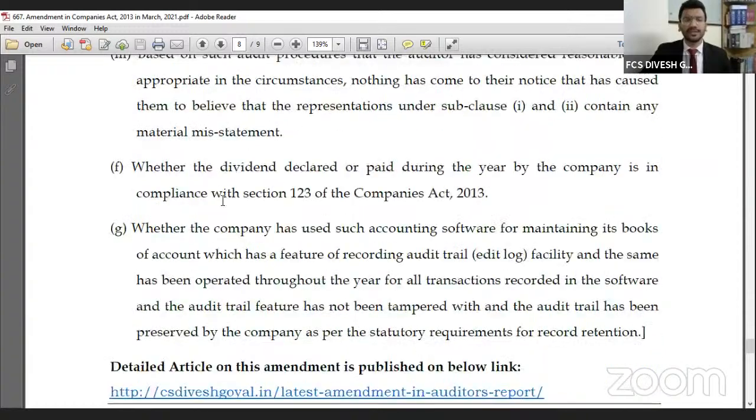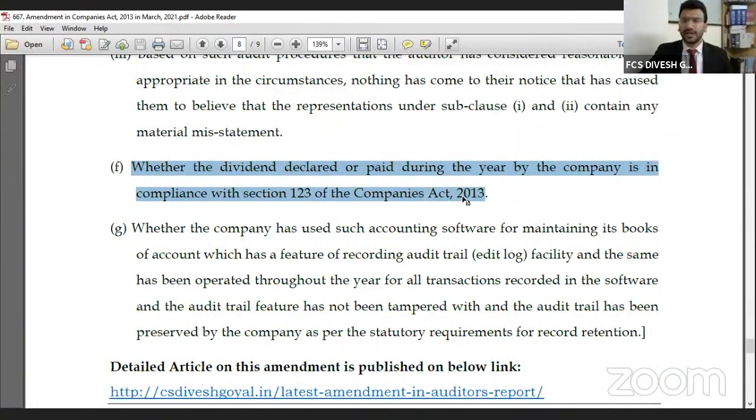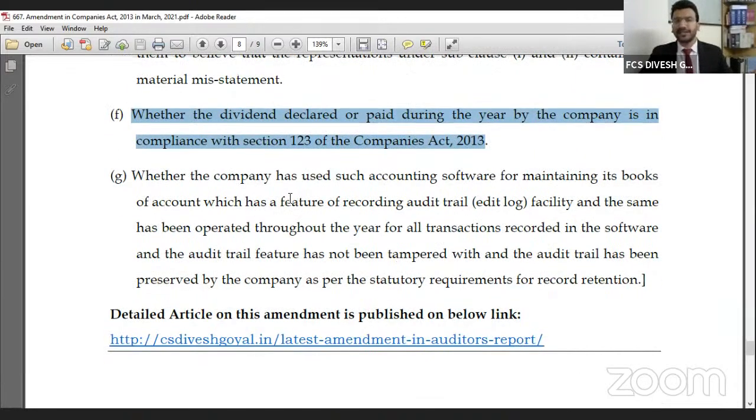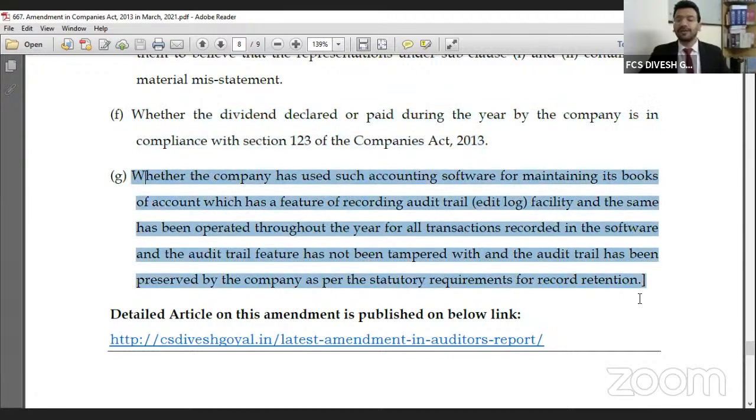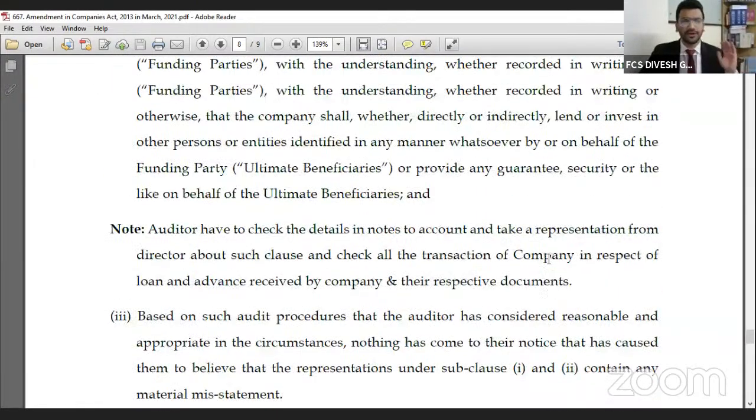And 3 new clauses. One relates to the details of compliance with Section 123. If the company has declared any dividend, then the auditor has to mention in the report whether the company has complied with the provisions of Section 123. Second, as we discussed about the audit trail, the auditor has to describe in the auditor report properly whether the company has complied with the provisions of the audit trail or not.